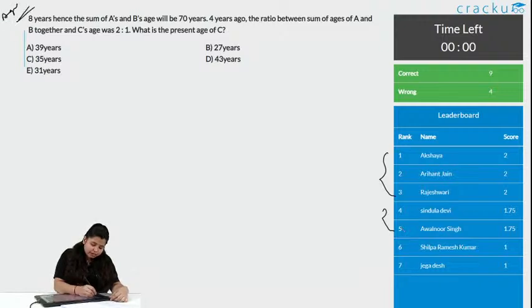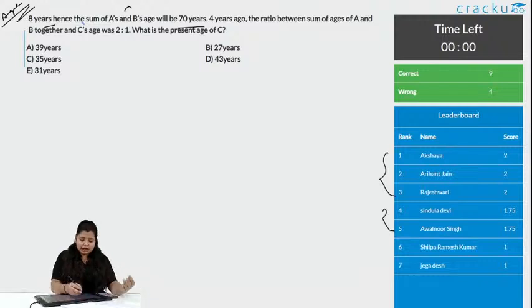Age related question. What it is saying is 8 years hence the sum of A and B's ages was 70 years. That means the sum of their ages 8 years hence, that is after 8 years from now, will be 70 years. 4 years ago the ratio between the sum of ages of A and B together and C was 2:1, that is A plus B is to C is 2:1. What is the present age of C?